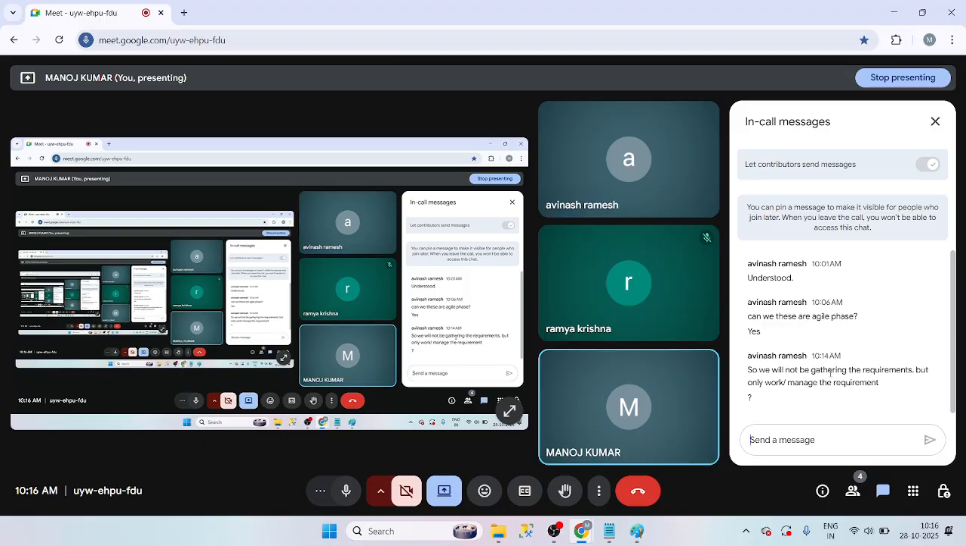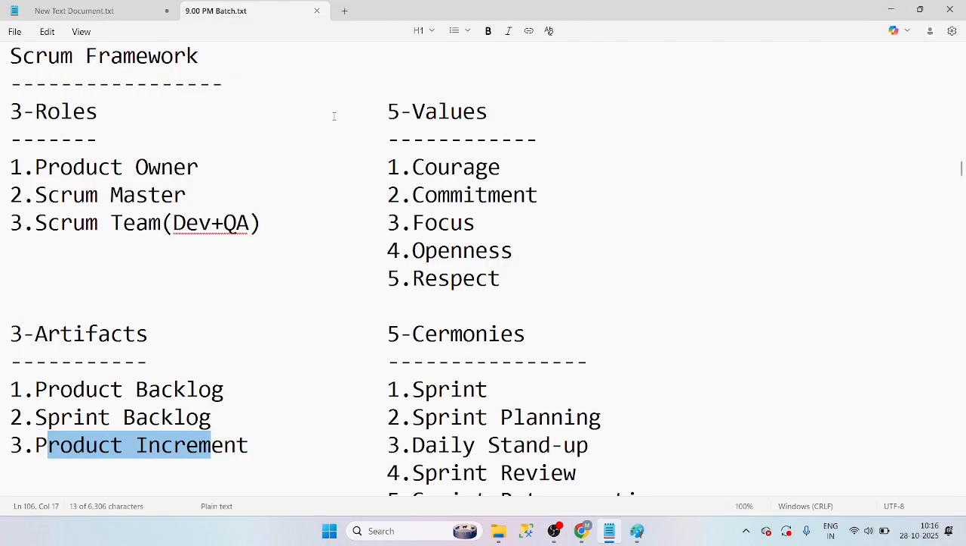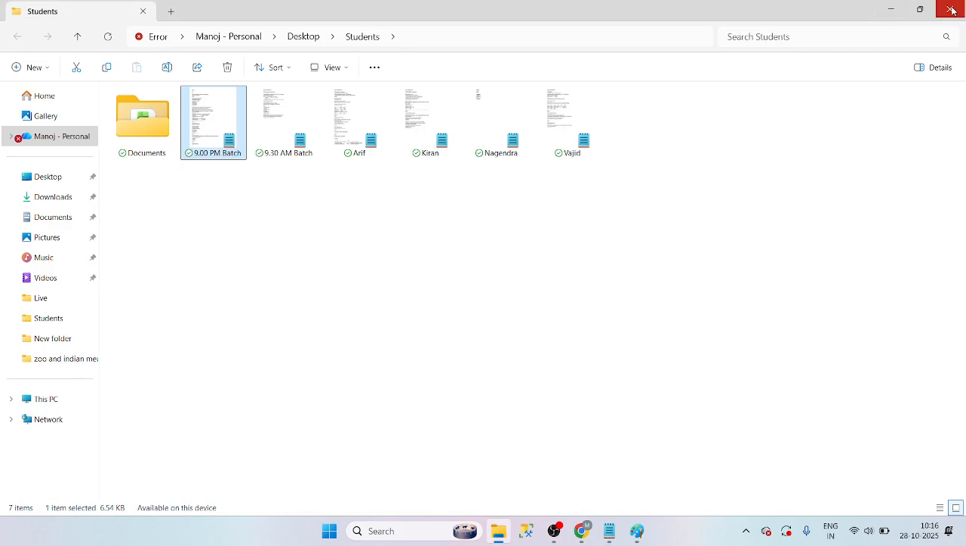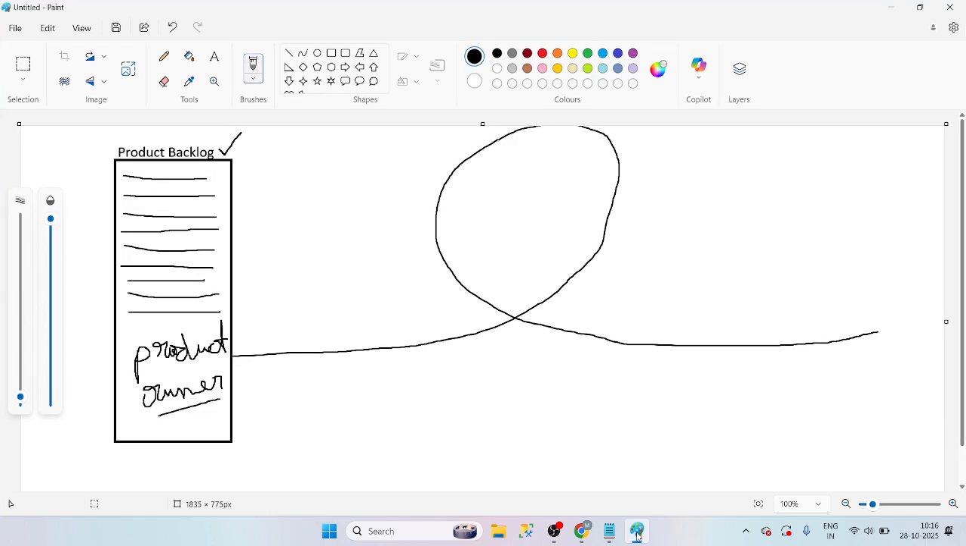So we will not only be gathering the requirements. Yes, we are going to manage the requirements. Just we will manage them. Manage in the sense that we are going to complete those requirements. That's it. Okay, let me go back to here.